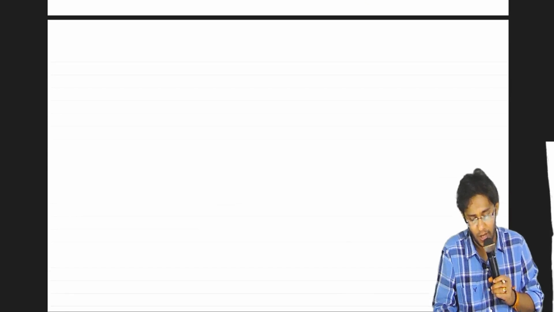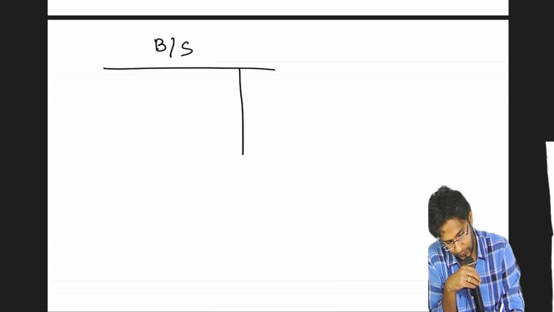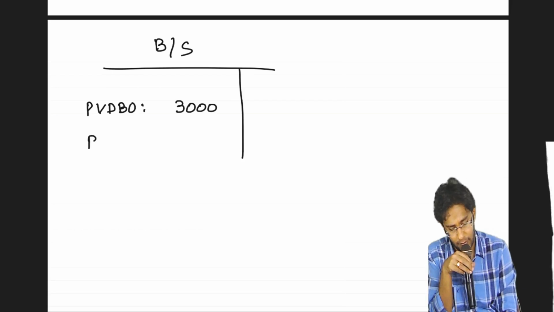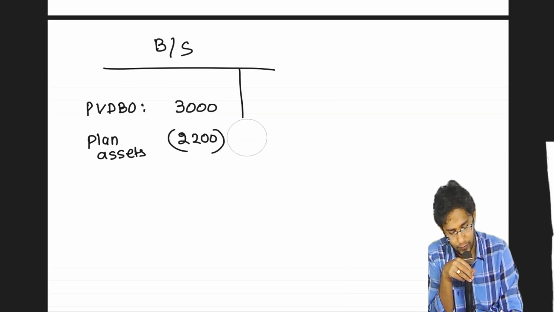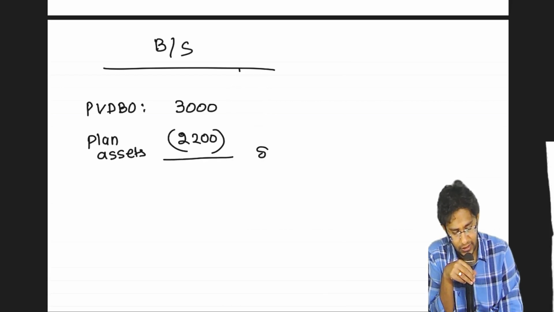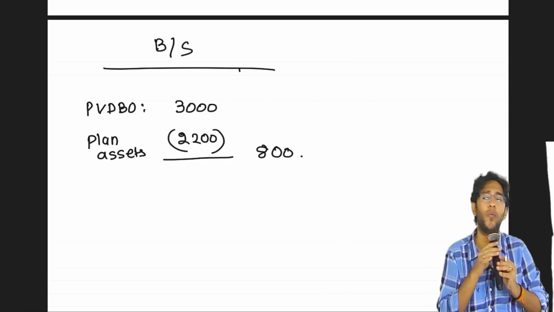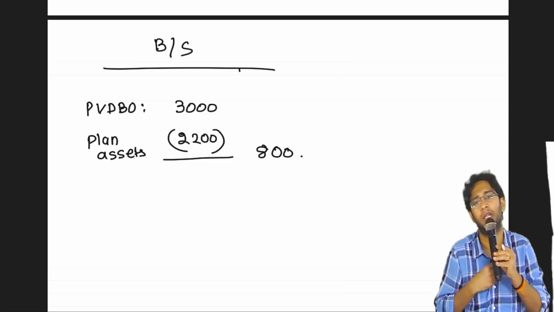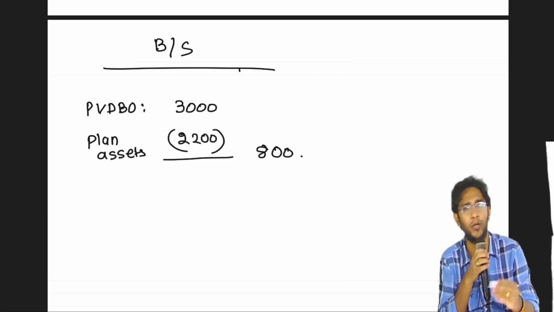Now, I want you to observe something. PBDBO, I am having 3000, liability. Plan assets I am having 2200, which means net obligation in the present state is 800. I paid a liability of 200. Tell me the entries, individual entries. I paid 200 rupees liability.